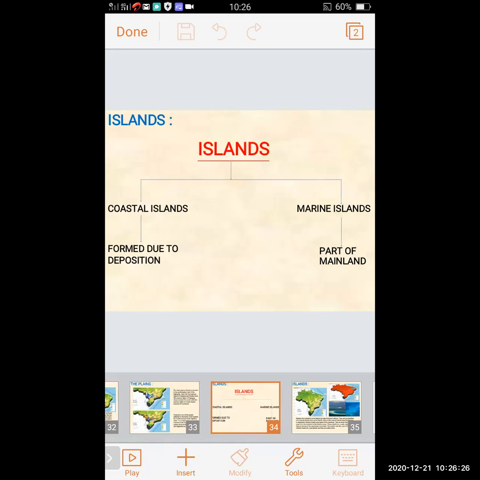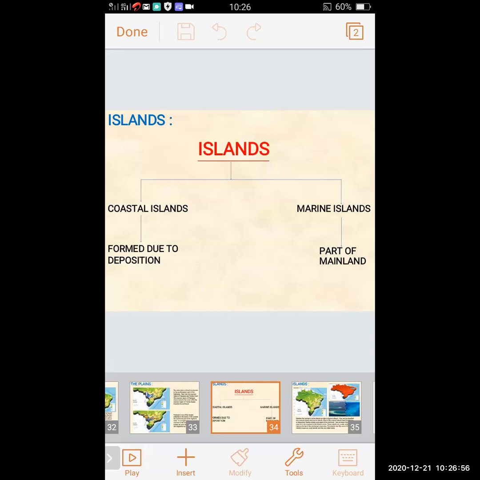Now we will see about the islands in Brazil. There are two main types of islands in Brazil: coastal islands and marine islands.